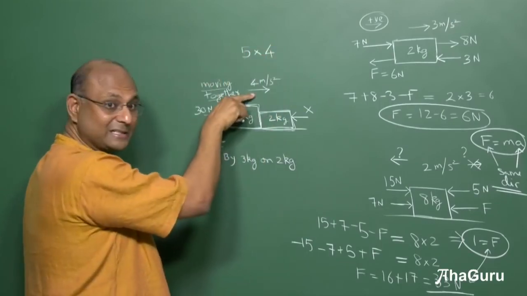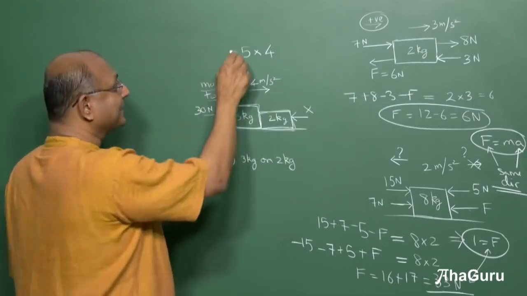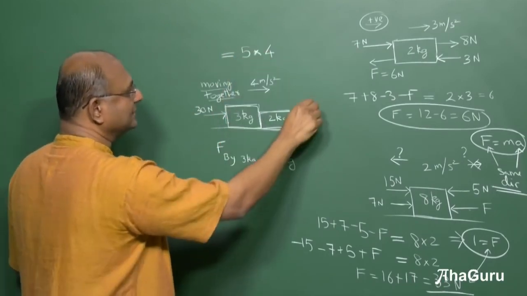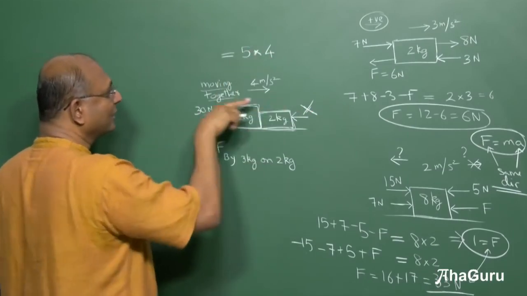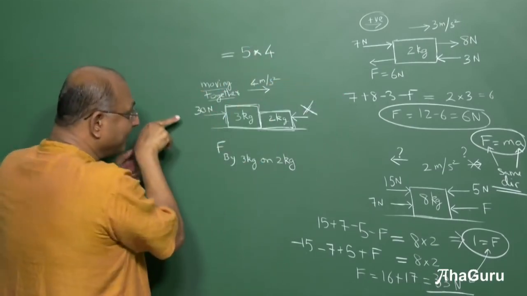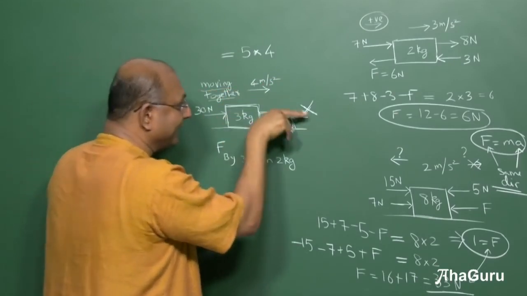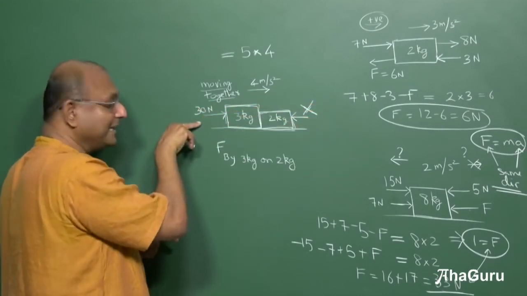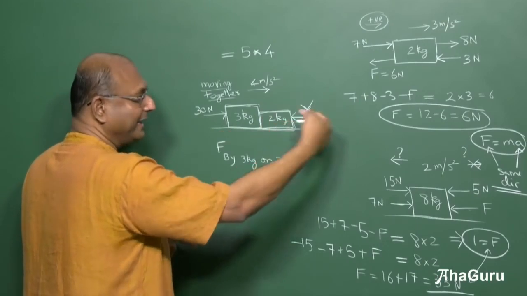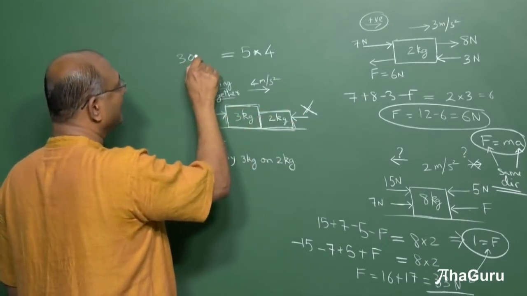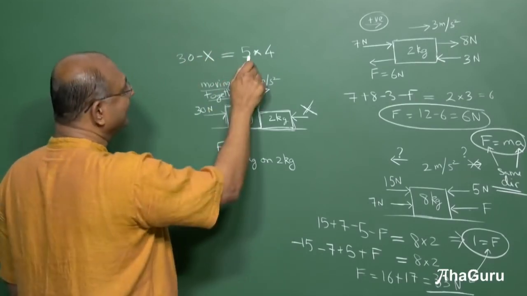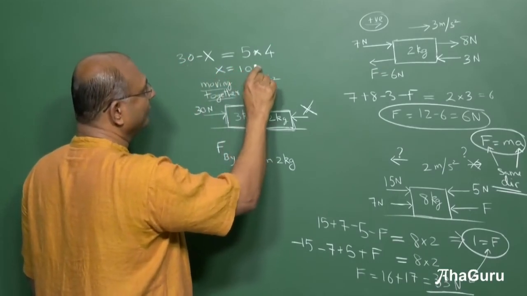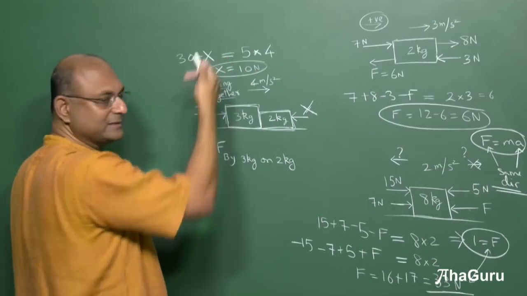acceleration. But do I know the direction of acceleration? That way. So that means I must write net force in that direction. Okay, this is into, this is just an into, this is x. Okay, don't confuse the two. So mass into acceleration must be net force in that direction. Is it 30 minus x or is it x minus 30? What should I write? In that direction. So 30 is plus because it's that way. X is this way, so minus. So 30 minus x. So this is 20, that is 30. So 30 minus 20 will become 10. So x is equal to 10 newtons. This is just a solution, simple equation, right?